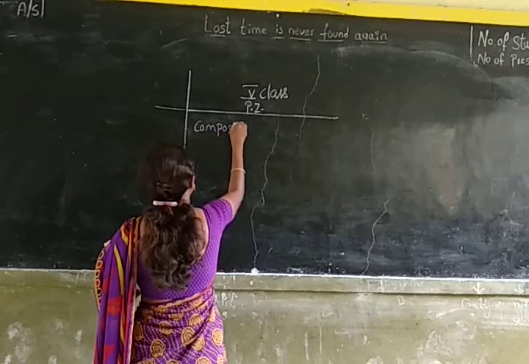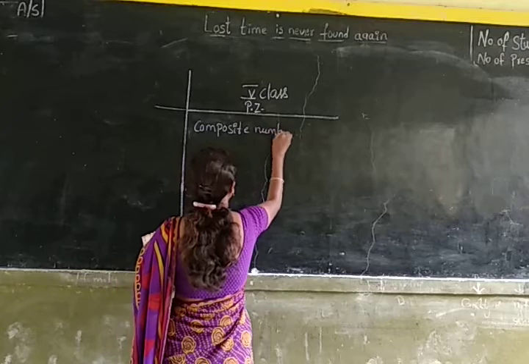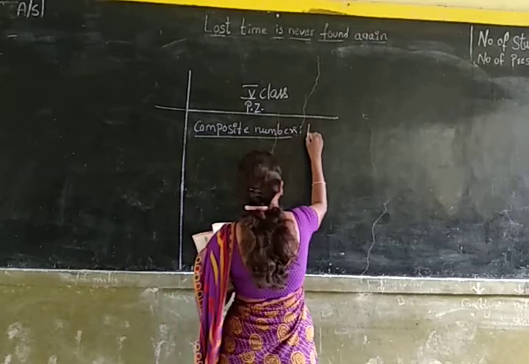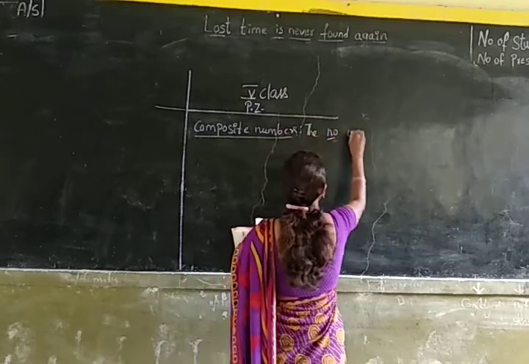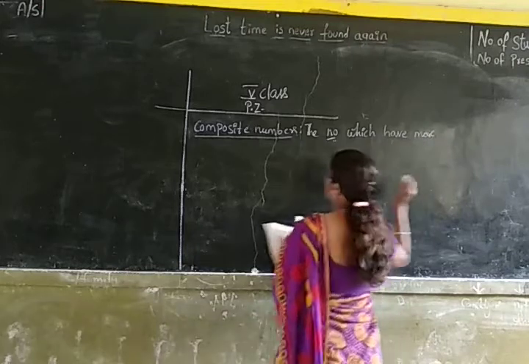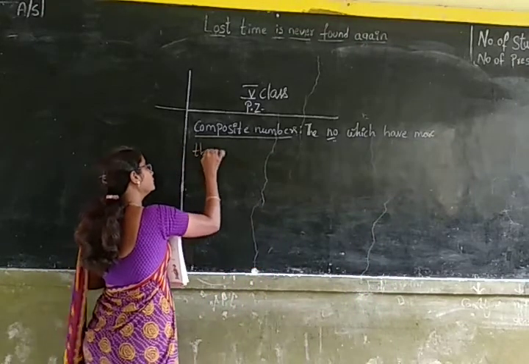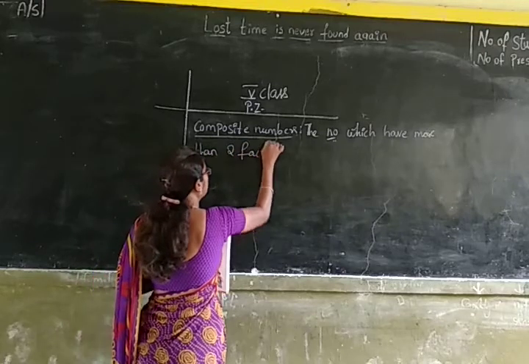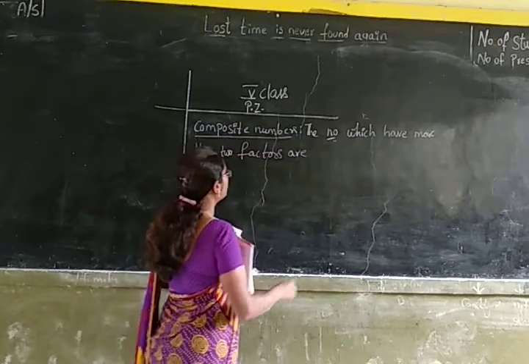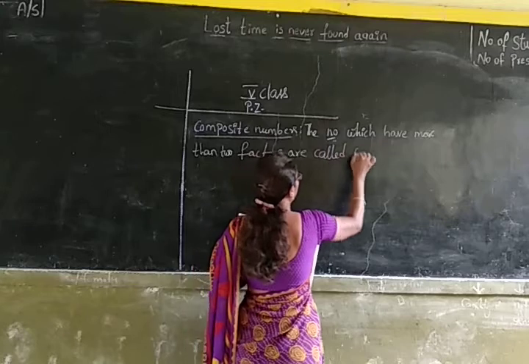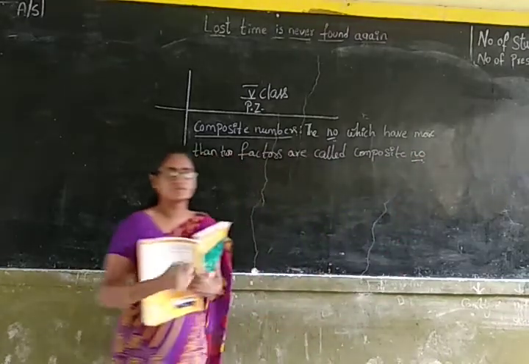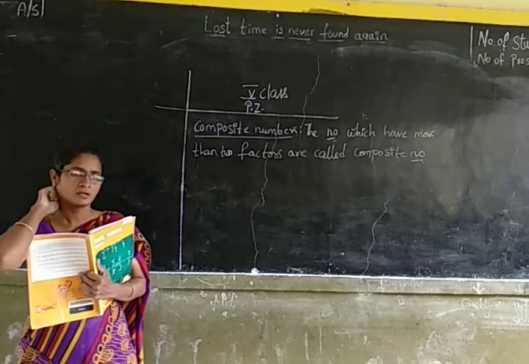Composite numbers. The numbers which have more than 2 factors are called composite numbers.